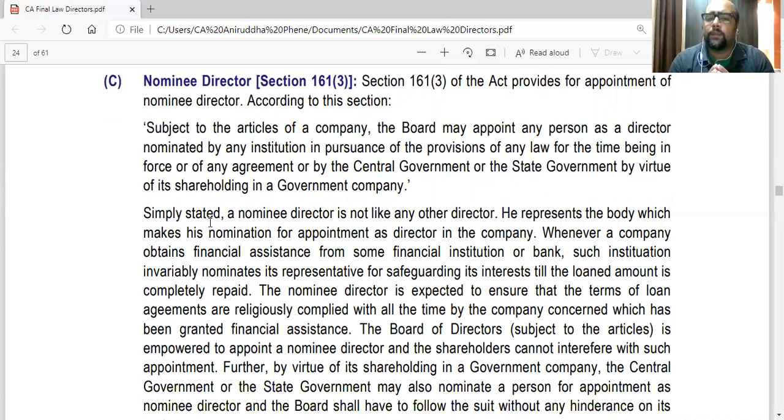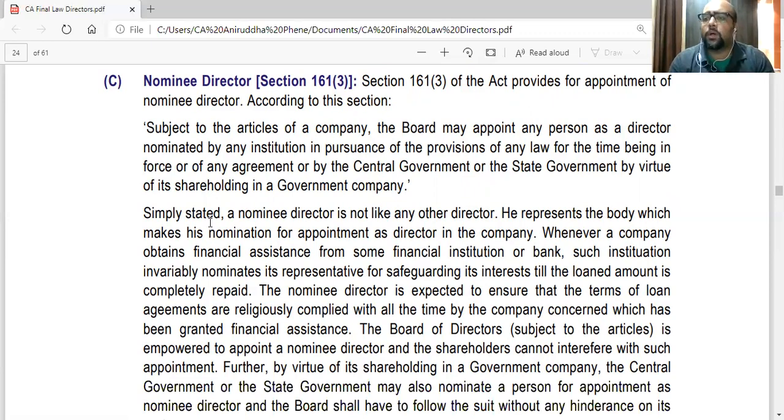Now, the logic is that whenever a bank or a financial institution grants a big loan to a company, in the loan agreement, they state that our person will be appointed as a director on your board, as a nominee director.